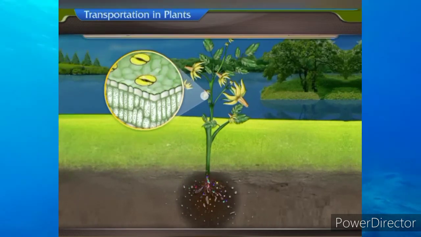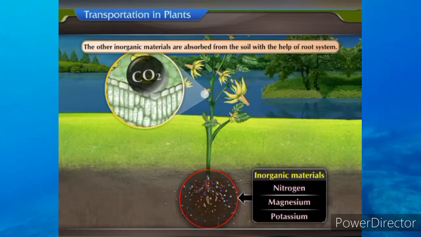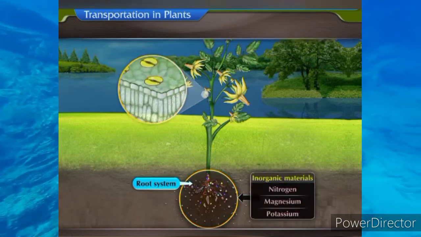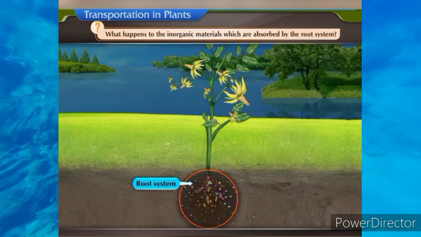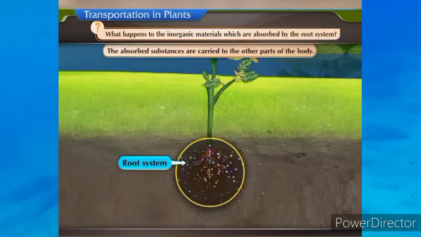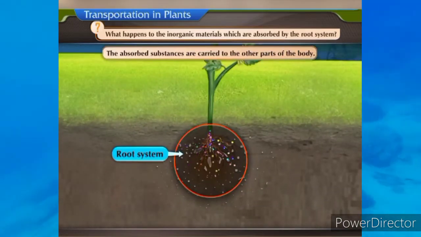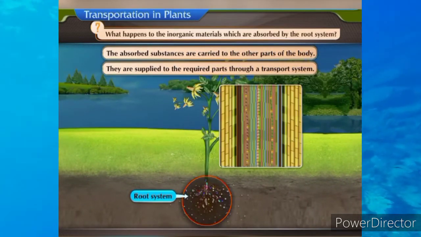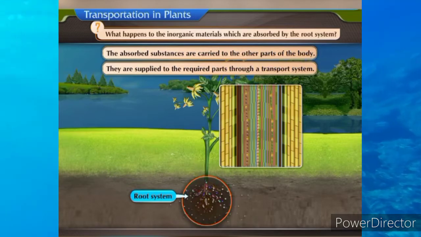The other inorganic materials are absorbed from the soil with the help of root system. What happens to the inorganic materials which are absorbed by the root system? The absorbed substances are carried to the other parts of the body. They are supplied to the required parts through a transport system.